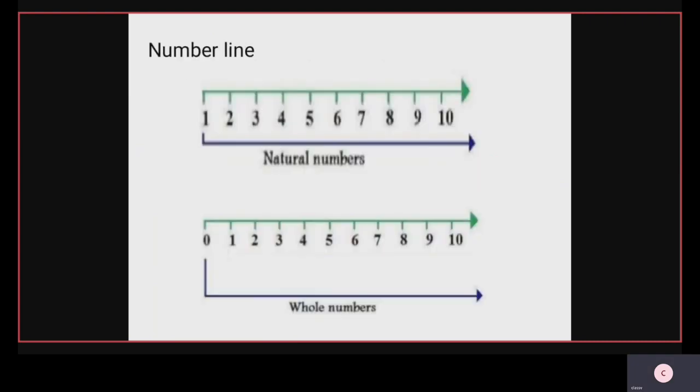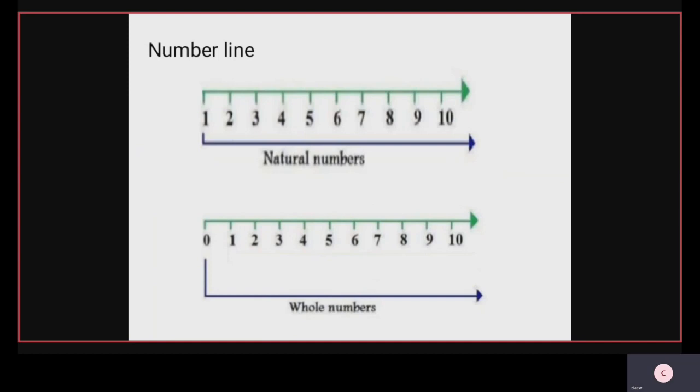Now, natural numbers and whole numbers are located on the number line. In the first figure, natural numbers start from 1, 2, 3, and the arrow moves towards the right side. In the second figure, whole numbers start from 0, 1, 2, 3, 4, 5. The arrow symbol also moves towards the right side.